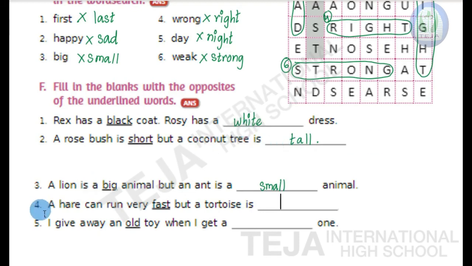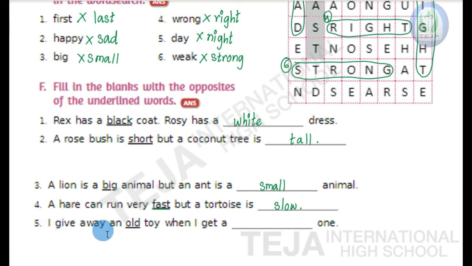Next, fourth one. A hare can run very fast, but a tortoise is dash. Opposite of fast is slow. But a tortoise is slow. S-L-O-W, slow. Now the last fifth fill in the blank.